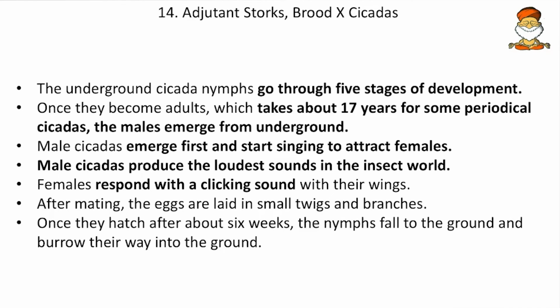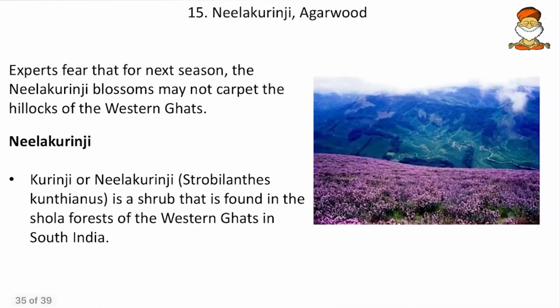Once the mating is over, the eggs are laid on the twigs, and after that the twigs fall down. Once the eggs hatch, the baby insects go underground and stay there for 17 years. Once they are adults and their instinct to mate begins, they come back. So throughout life they live underground and only come out for mating. This is how the life cycle of the Brood X cicadas goes.